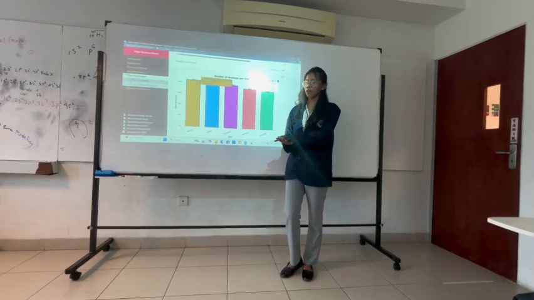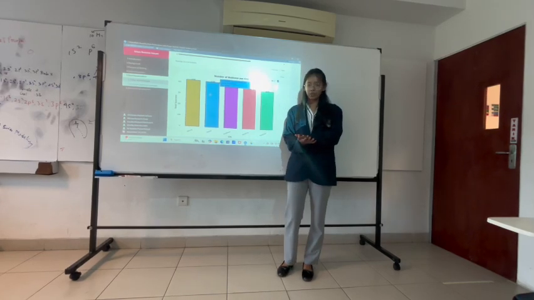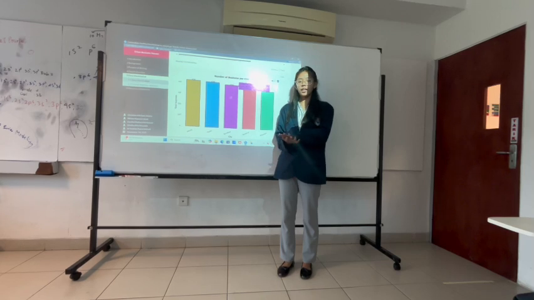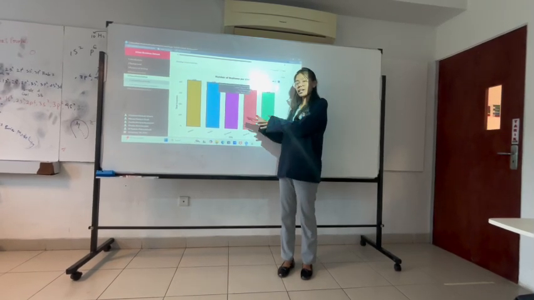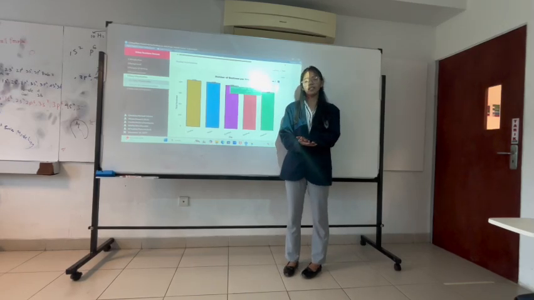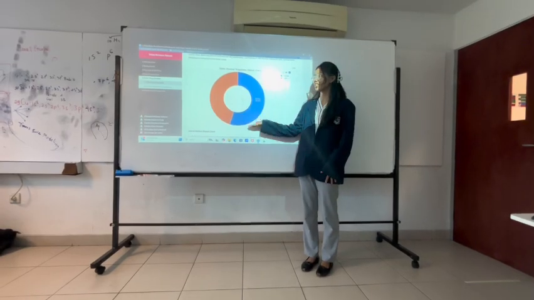Meanwhile, Medan has around 420 businesses and Surabaya has 406 businesses, indicating a very high business count. Next, Bandung follows with around 381 businesses, and Makassar with around 368 businesses, having fewer businesses compared to other cities. Next one is the donut chart.